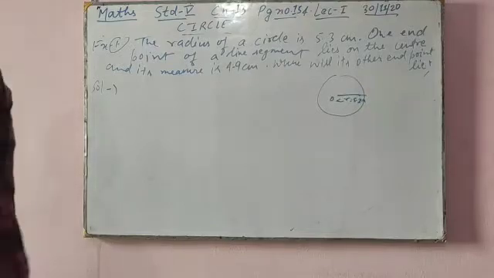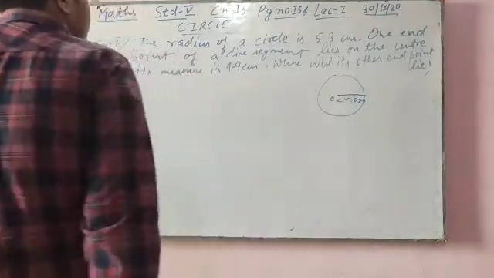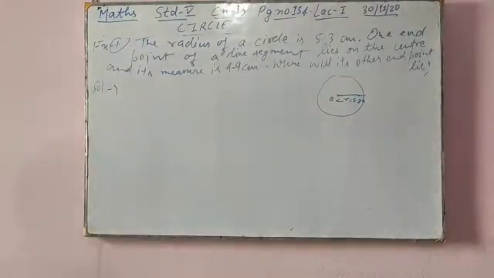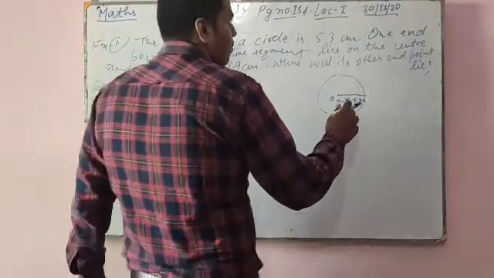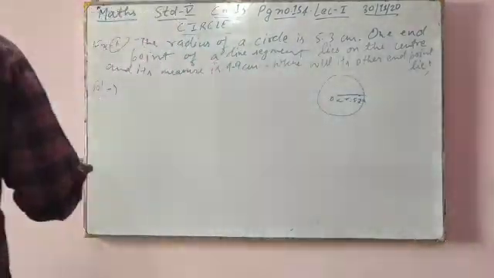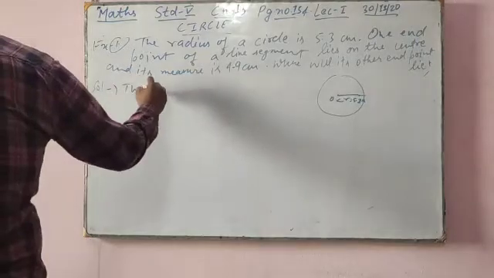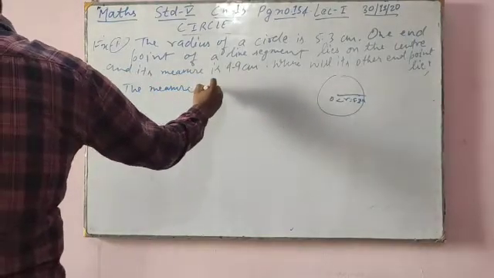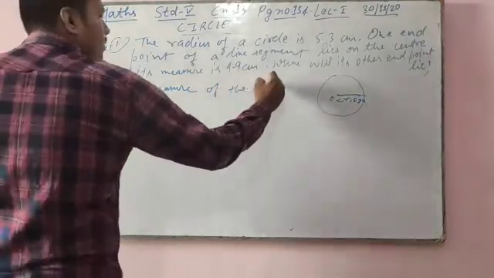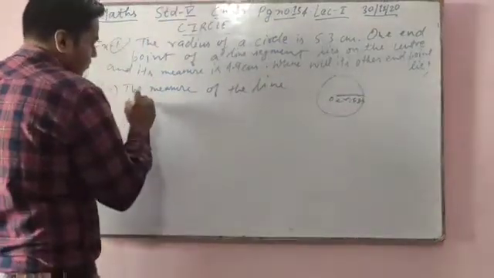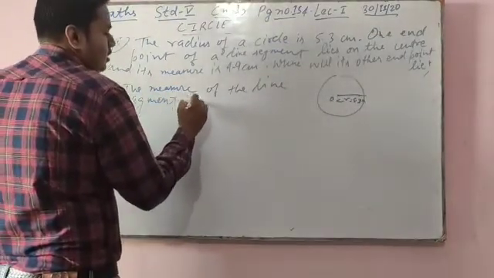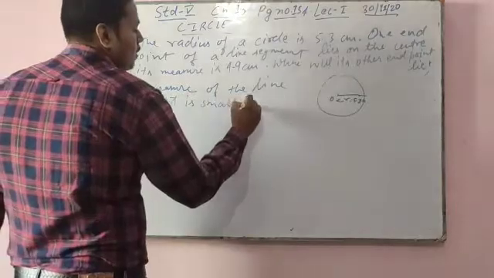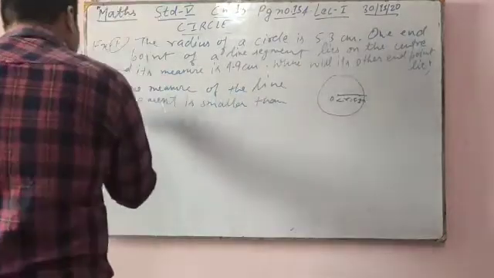So one point you know is lying in the center, and its measure is 4.9 centimeter. The radius is 5.3 centimeter. Here you will write in the solution that the measure of the line segment is smaller than the radius.